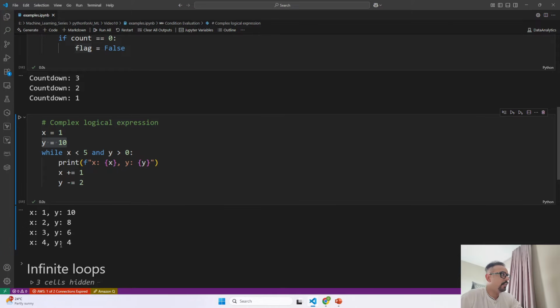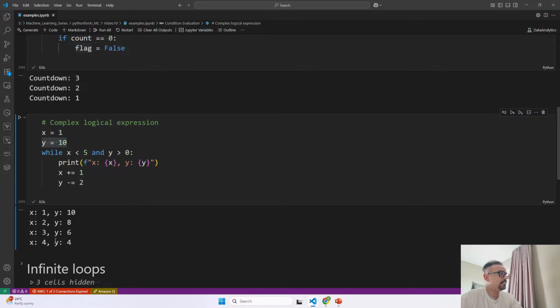Now at this point, let's see the first condition, x is less than 5. So over here x is less than 5, yes, the condition is met, it is true now, and y is greater than 0. Yes, now y is also greater than 0. So till now y was already greater than 0, but x was less than 5. So these conditions were being met, that's why it was running.